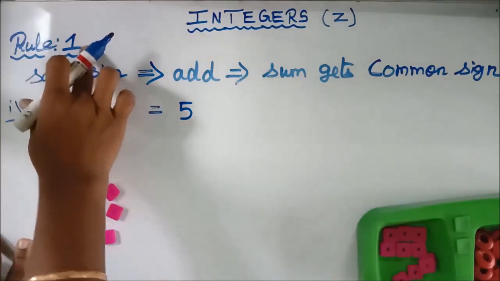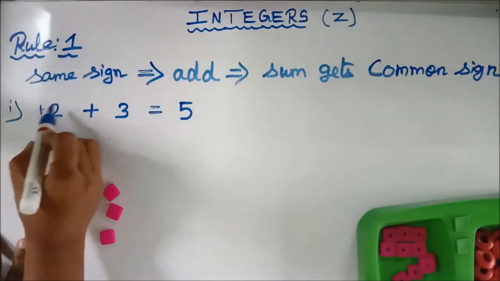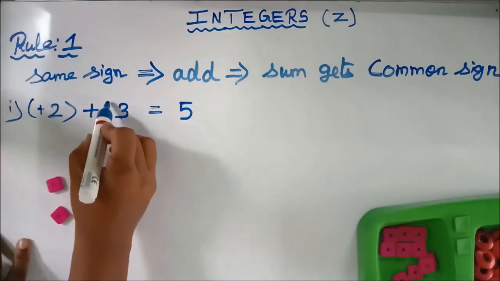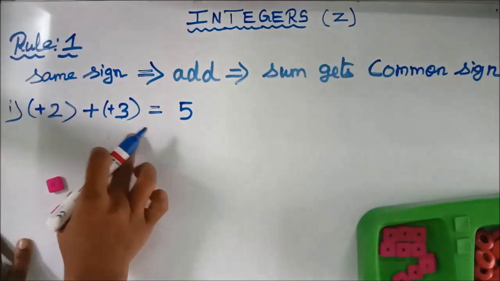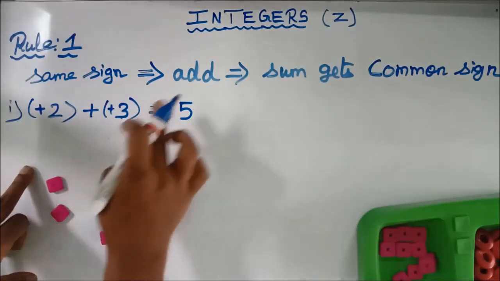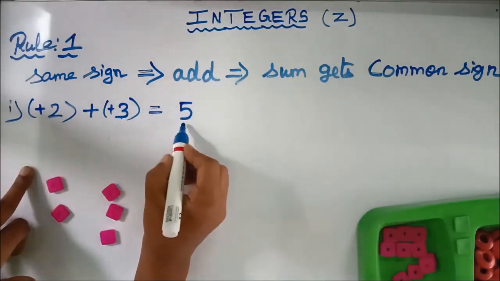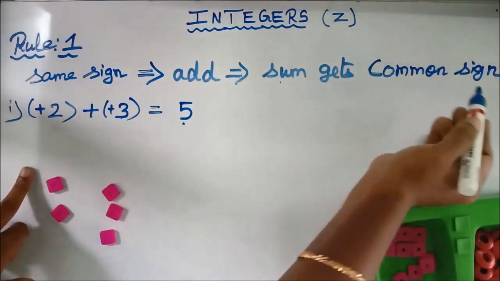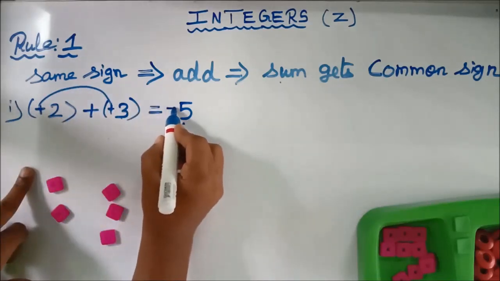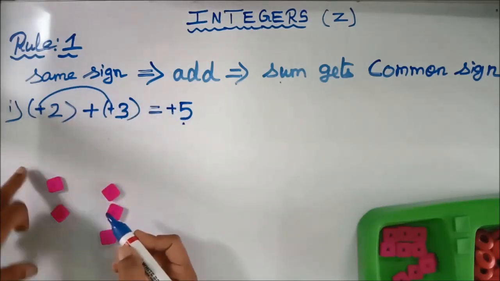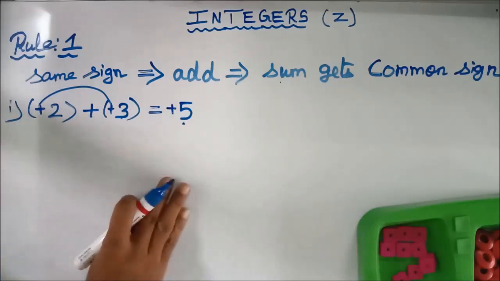As per rule 1, the symbol of 2 is plus. And what is the symbol of 3? It is also plus. So, the given two integers are in the same sign. So, we are adding. You get one sum. What is the sum here? 5. So, the sum also gets the common sign. What is the common sign here? Plus. So, here you have to put the plus. Do you understand, children? Okay. Now, let us see one more example.